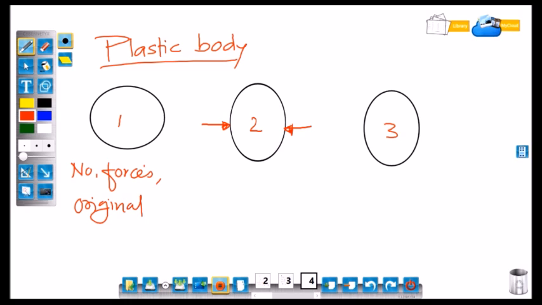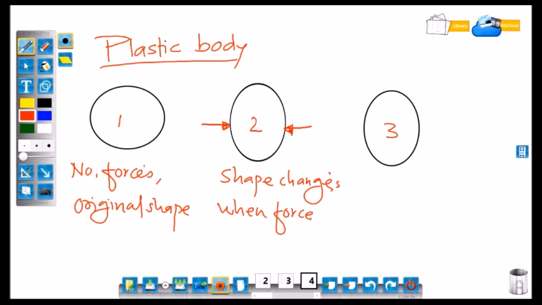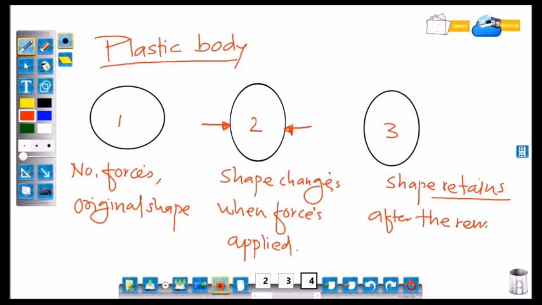So condition 1, no forces, original shape. Second, shape changes due to application of external deforming forces. And third condition, that is shape retains after the removal of external forces.